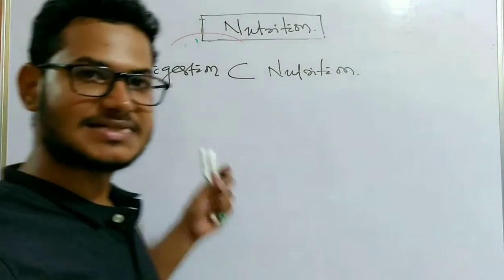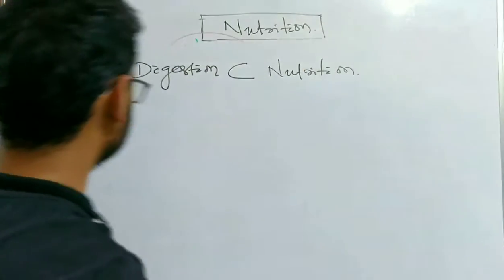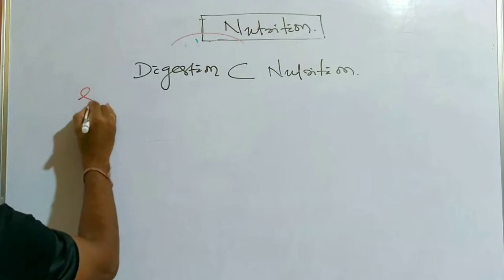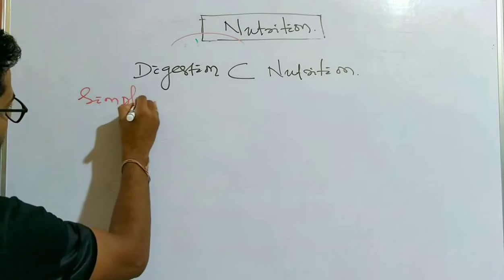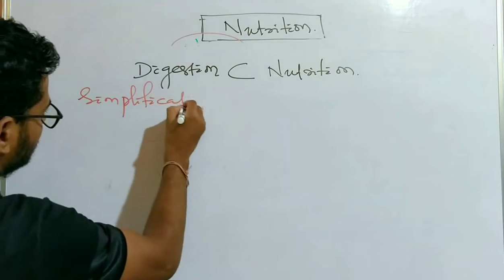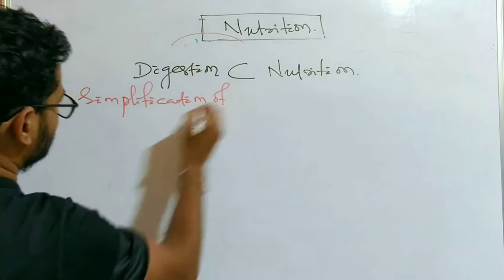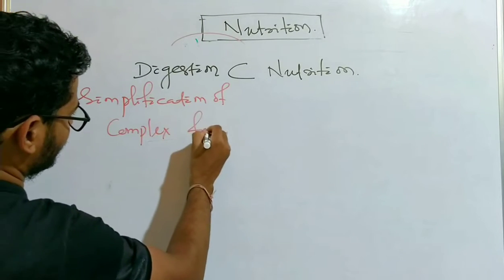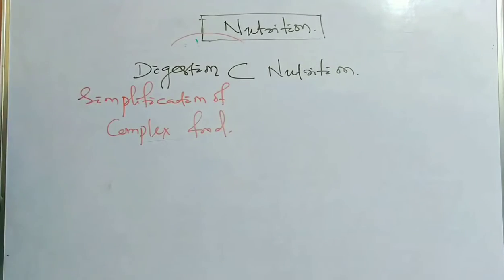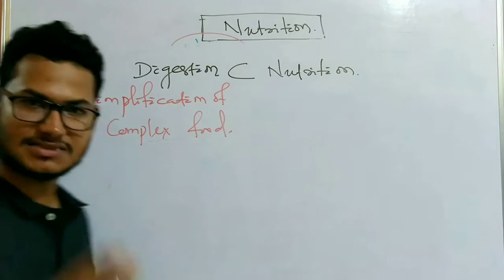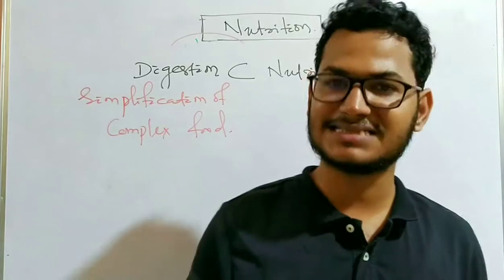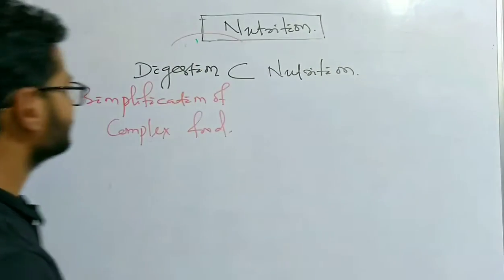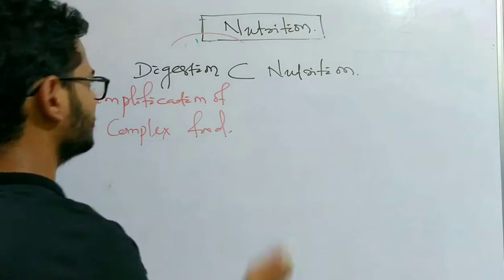Clear? So what is digestion? Digestion is the simplification of complex food. Digestion is the process by which the complex food that we take gets simplified. Now let's see what is nutrition.